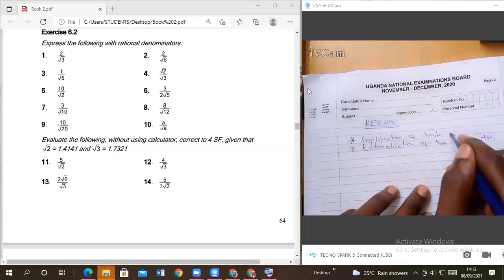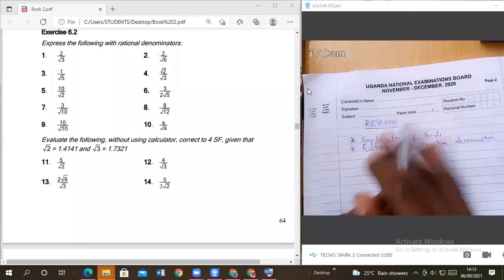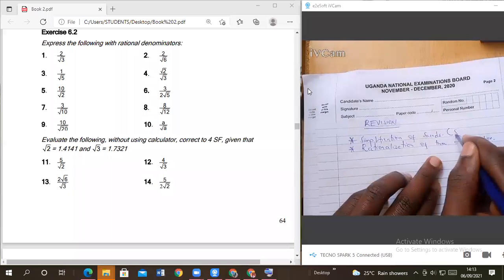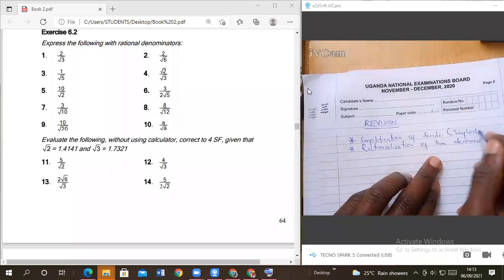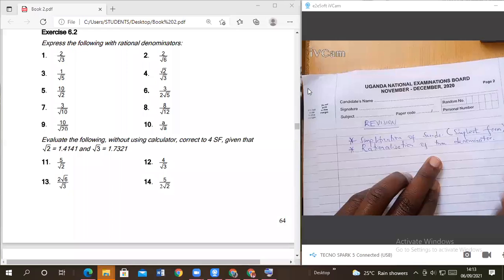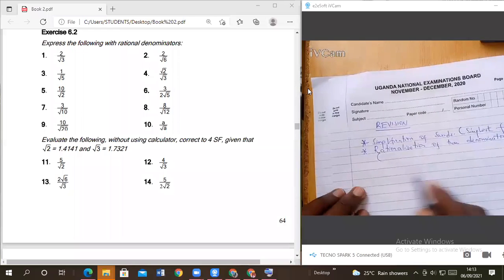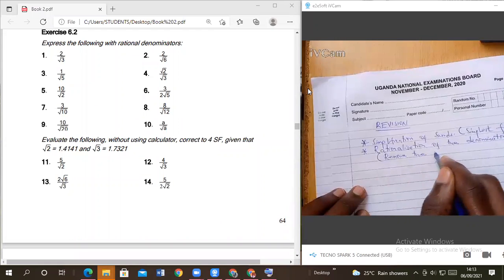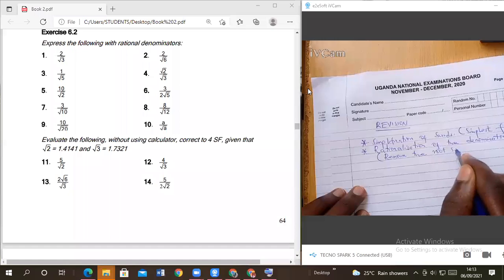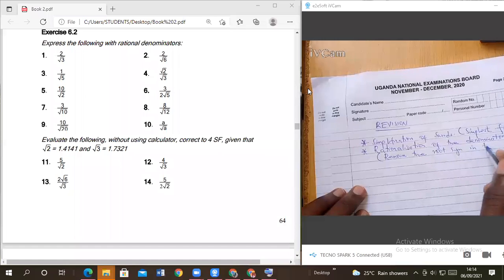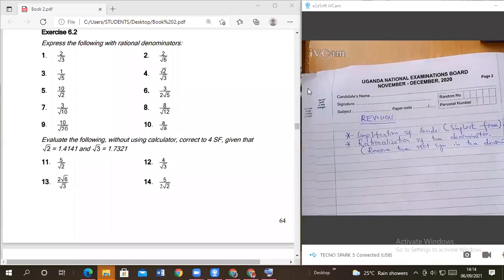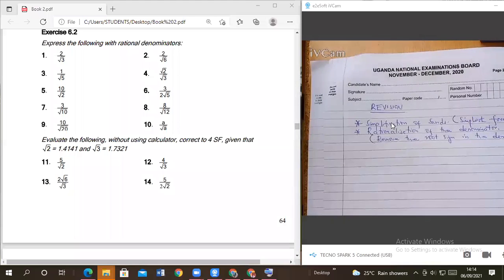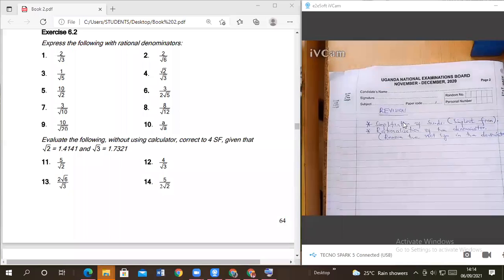To simplify means we make it in its simplest form. Here we put it in the simplest form. Then to rationalize, we said, is to remove the root sign in the denominator. To remove the root sign in our denominator.